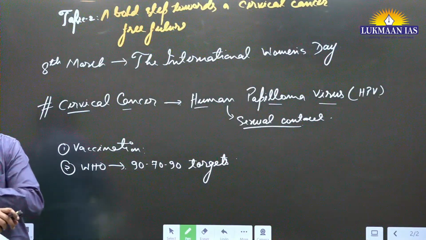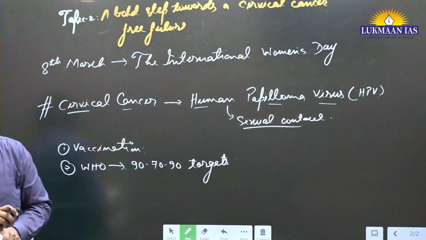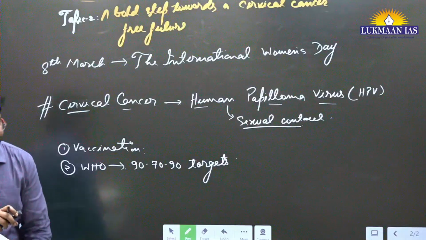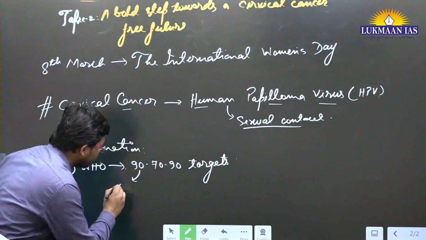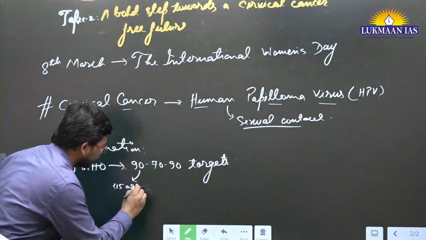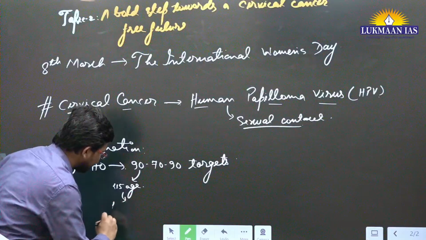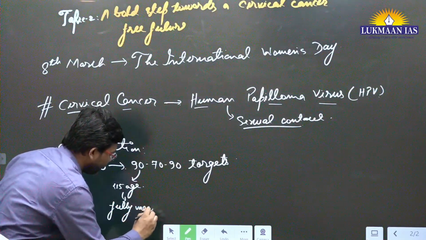Here in this article, they say that 90% of the girls should be fully vaccinated with the HPV vaccine by the age of 15. So first, 90%: those girls who are less than the age of 15 years should be fully vaccinated. Number one is this thing, they should be fully vaccinated.